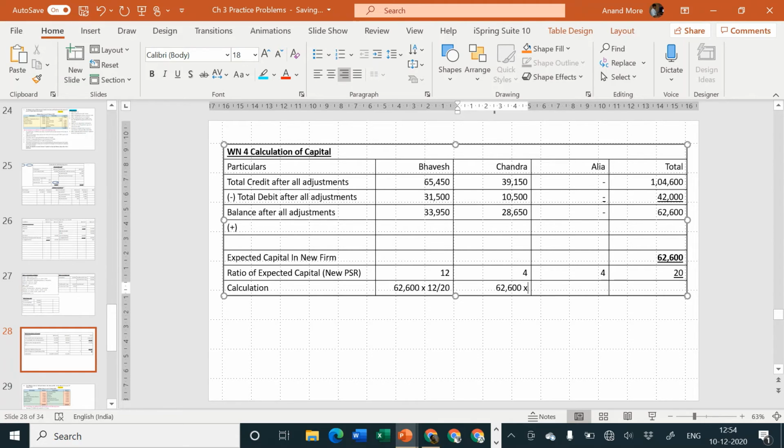62,600 into 4 upon 20, cross multiplication, nothing more than that.